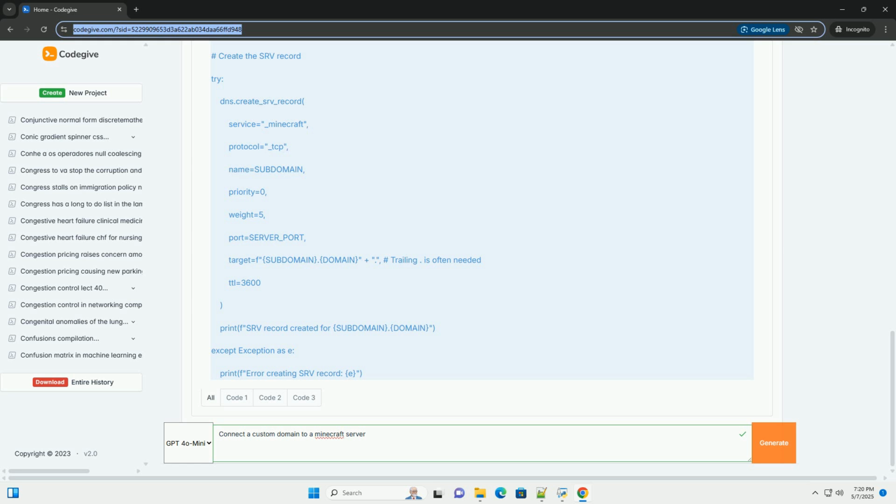Minecraft server MOTD, message of the day. Customize the MOTD, the message displayed in the server list, to include your domain name or a welcome message. This helps players identify your server.